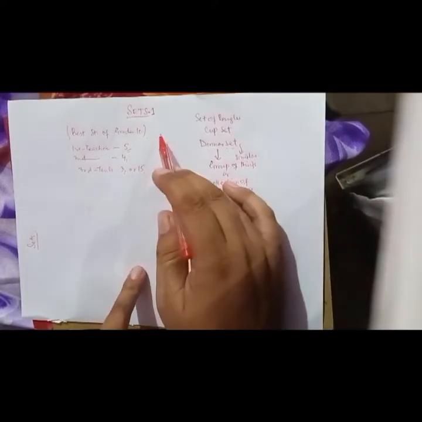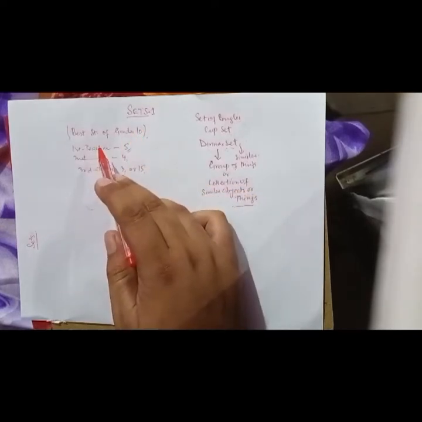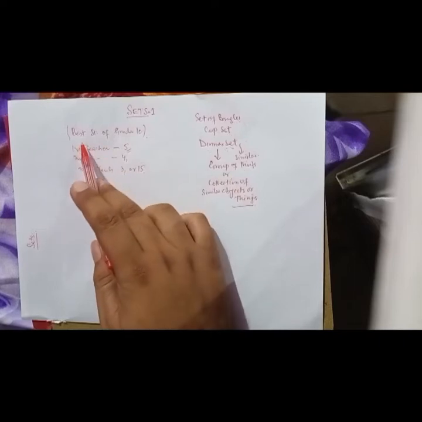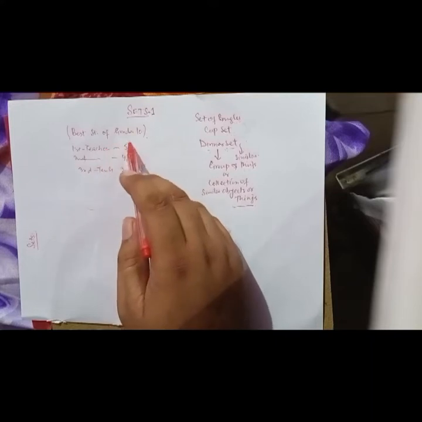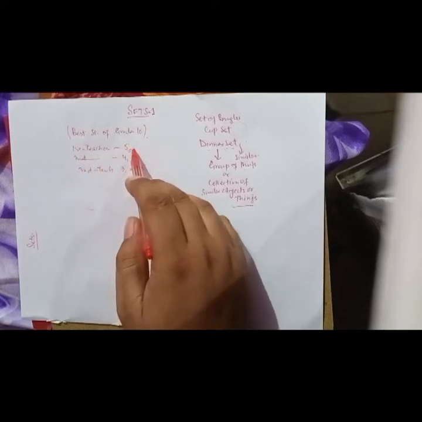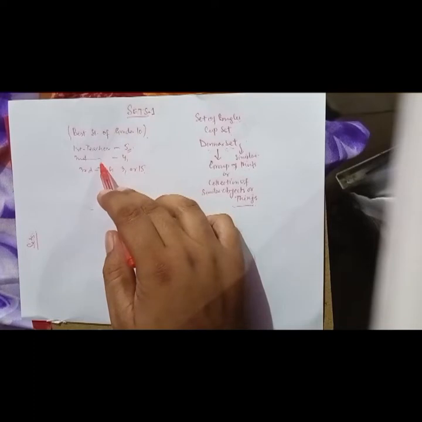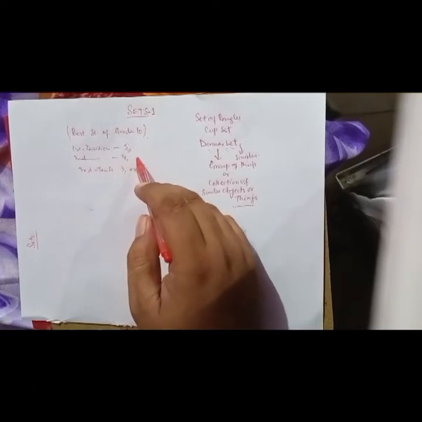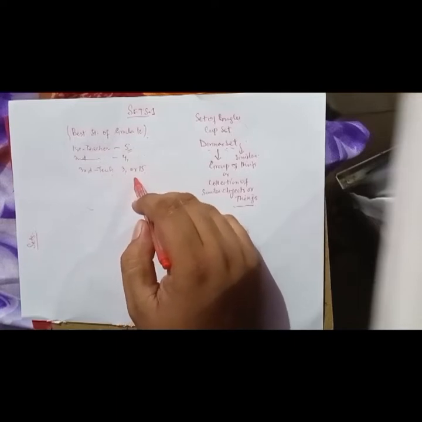But in mathematics, what is actually a set? Before coming to the definition of a set, we will try to understand an example. I am writing here: the best students of grade 10. If I ask every teacher who the best students of grade 10 are, the first teacher may say 5 students, the second teacher may say 4 or some other number, and another teacher may say 3 students, or 15 students.